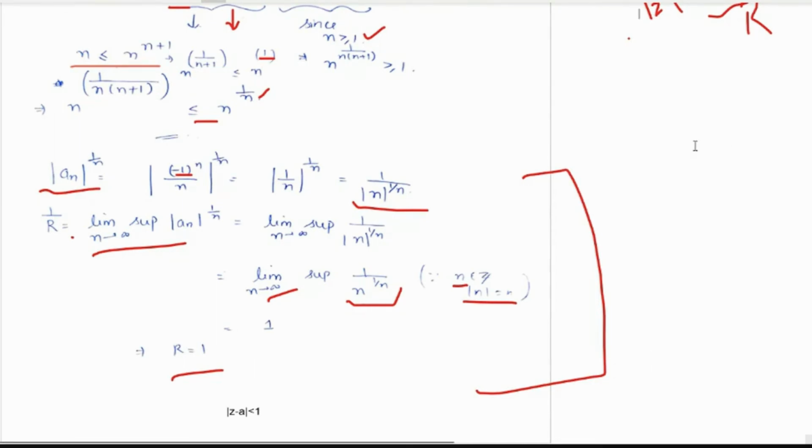The formula is this. In the summation, where the series becomes minus 1/n, this radius of convergence formula is irrespective of the power of z. Irrespective of the power in the series, whether it is z to the n, n plus 1, n squared, n cubed, what we will be finding is 1/r equals limit n tending to infinity supremum of this to the power 1/n.